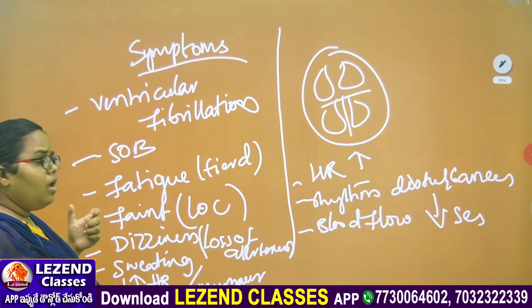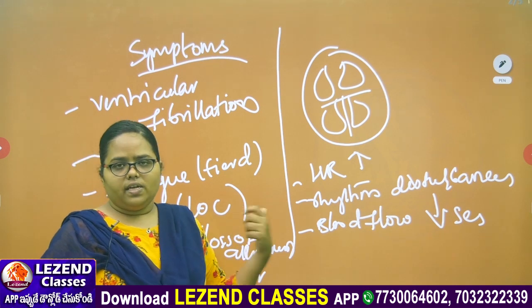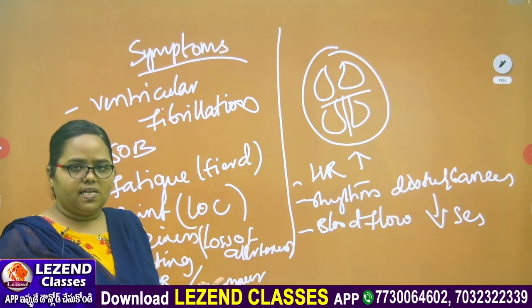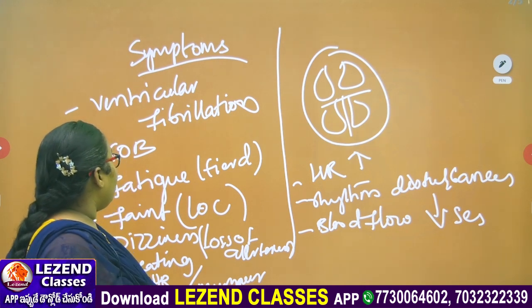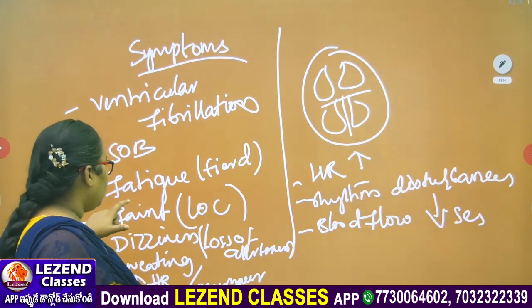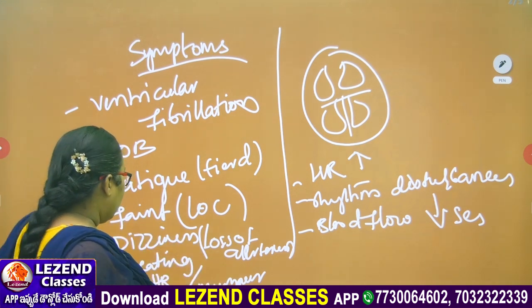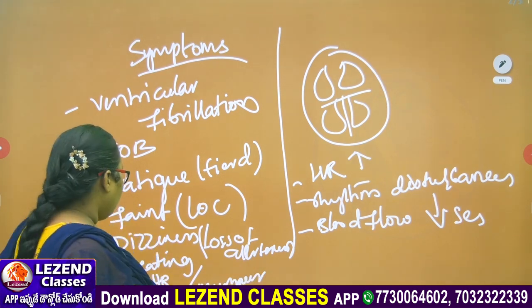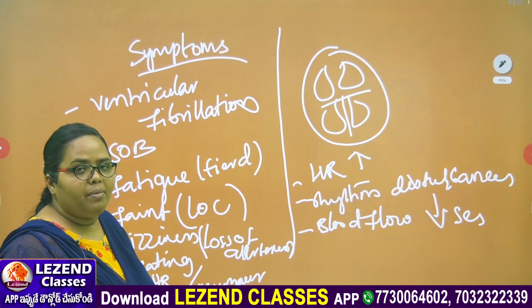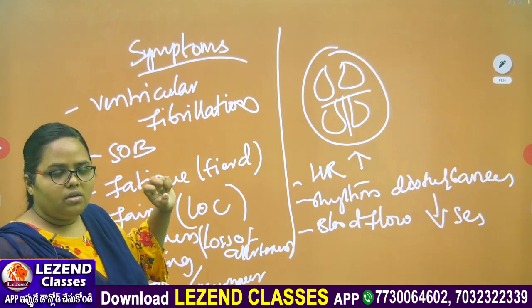Next one, SOB. The patient will have shortness of breath in all cardiac diseases, as we have studied in the previous classes, and it is also the first main sign, along with pain in the chest region. Fatigue means tiredness, faintness, loss of consciousness, dizziness. Sweatings will be seen when the patient has heart failure, and also irregular heartbeat and murmuring sounds from the heart that we can listen to.